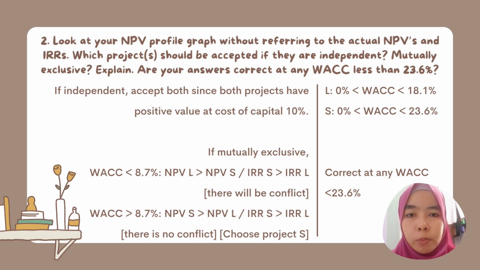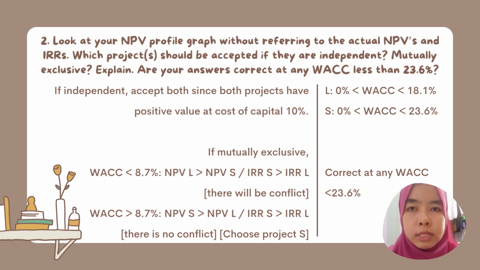For WACC more than 8.7%, NPVS is more than NPVL, and the IRR for S is also more than the IRR for L. So project S has no conflict between the NPV and the IRR. So we have to choose project S.